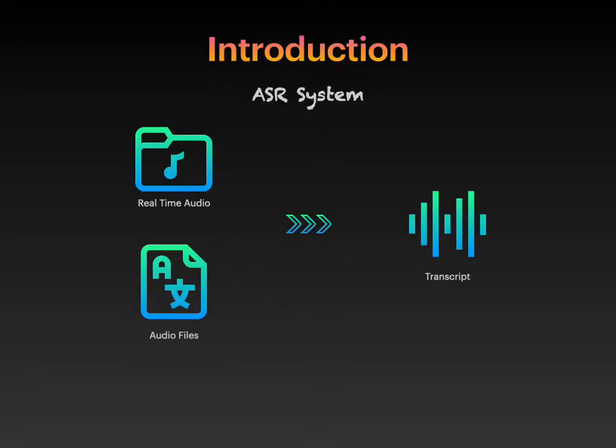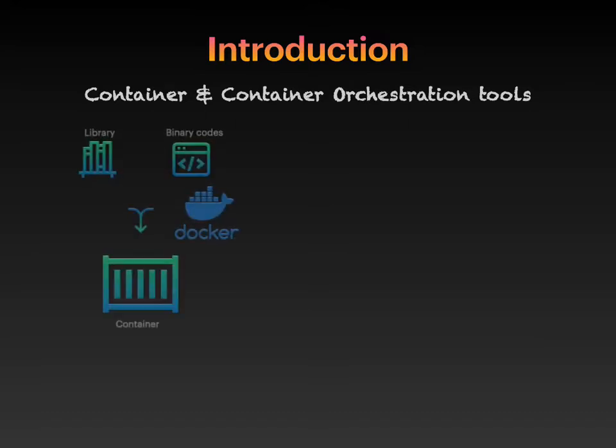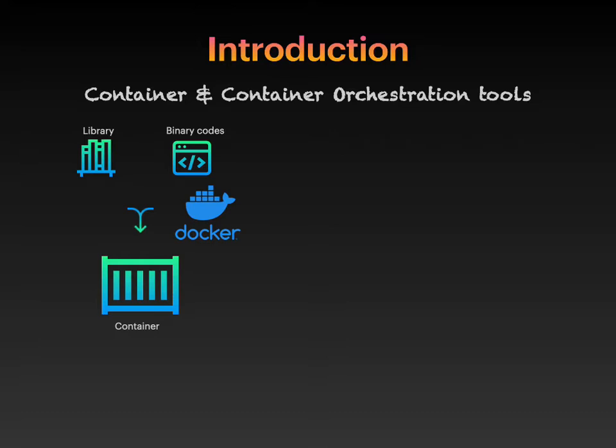Automatic speech recognition system basically is a system which can take real-time audio or audio files as input and output the corresponding transcript. There are two important concepts to know for this project. First, the container. A container is a standard unit of software that packages up code and all its libraries or dependencies so the application runs quickly and reliably anywhere. Docker will be used as the tool to build the images of the application.